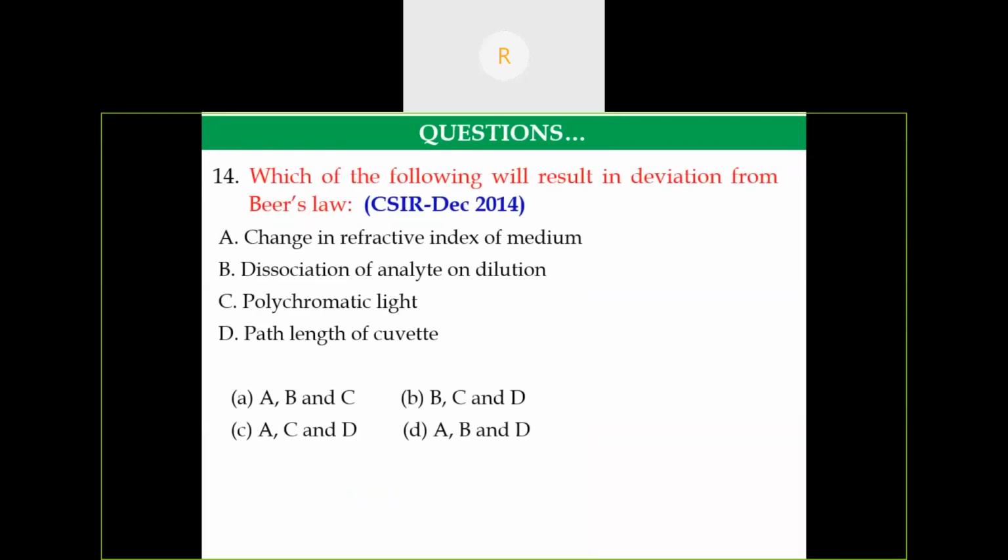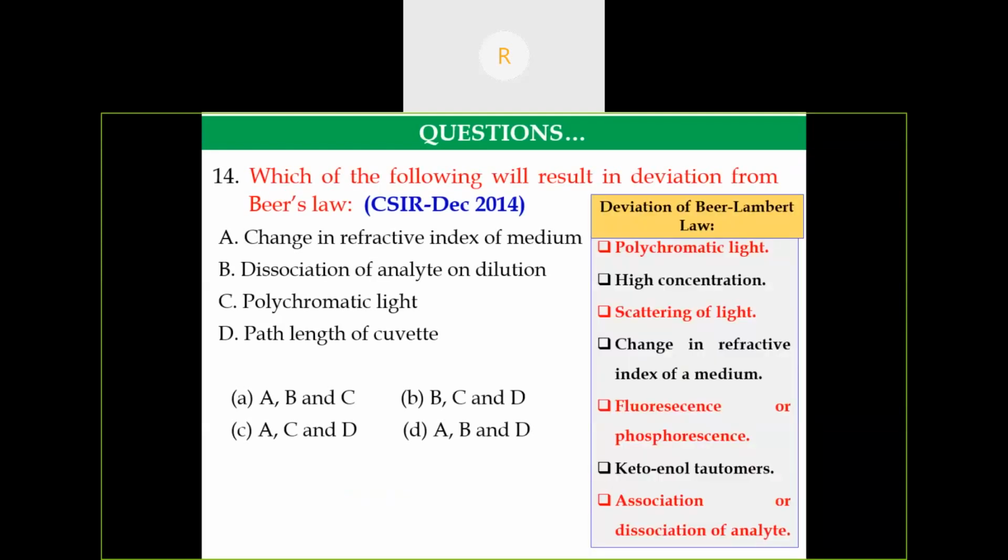A similar type of question was asked in December 2014. Which of the following will result in deviation from Beer's law? The same points are here, you can easily identify. Change in refractive index of medium, yes, it is there. Dissociation, it is there. Then polychromatic light, deviation will be there. Consider D, path length of a cuvette. It does not cause any deviation here. It is directly proportional to the absorbance, but it does not deal with any deviation of the Beer-Lambert law. Hence the answer is A.